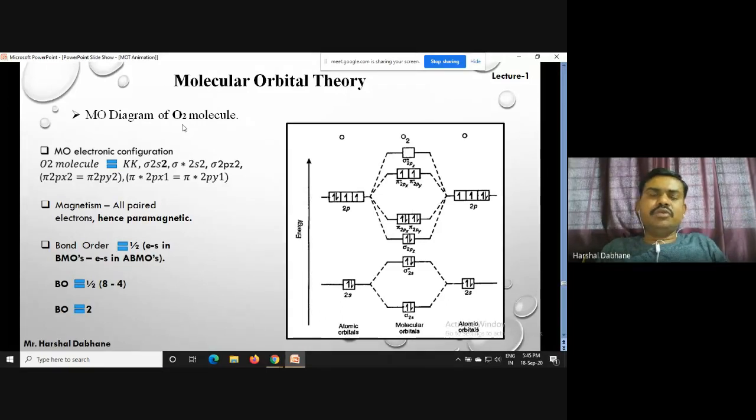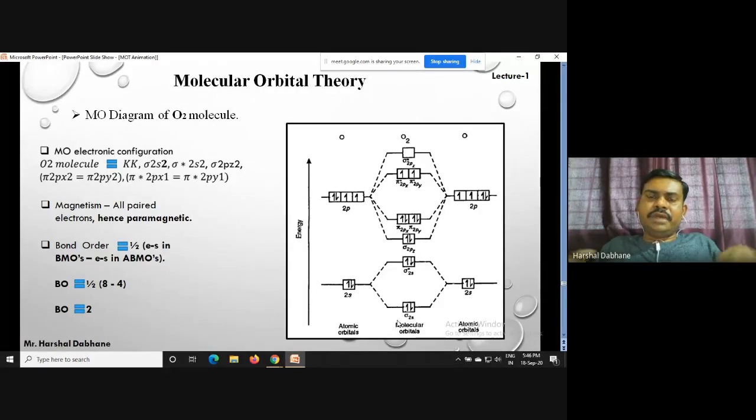Now we move towards our next molecule, that is O2 positive. When we talk about the O2 positive molecule, we are going to do the oxidation of this O2 molecule, meaning we are going to eject one electron from it. When we eject one electron, we have to just observe this molecular orbital diagram.